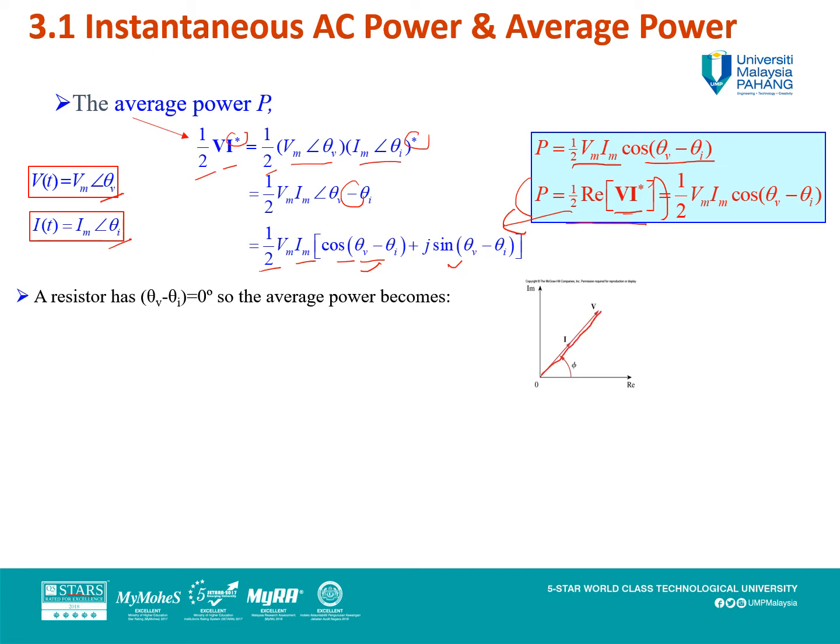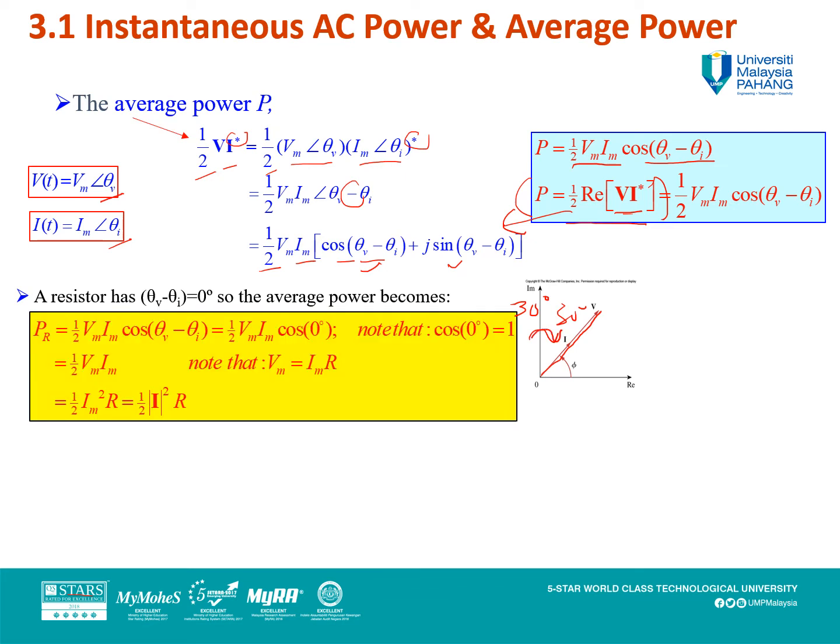That means V and I are sinusoids in the same phase. When V is 30 degrees, I is also 30 degrees. That means they reside in the same phase for both V and I, so the subtraction equals 0.